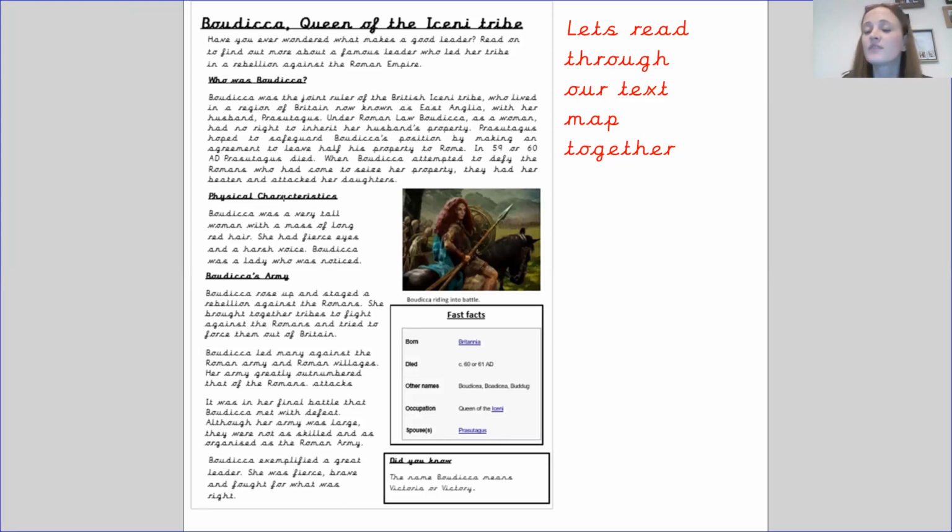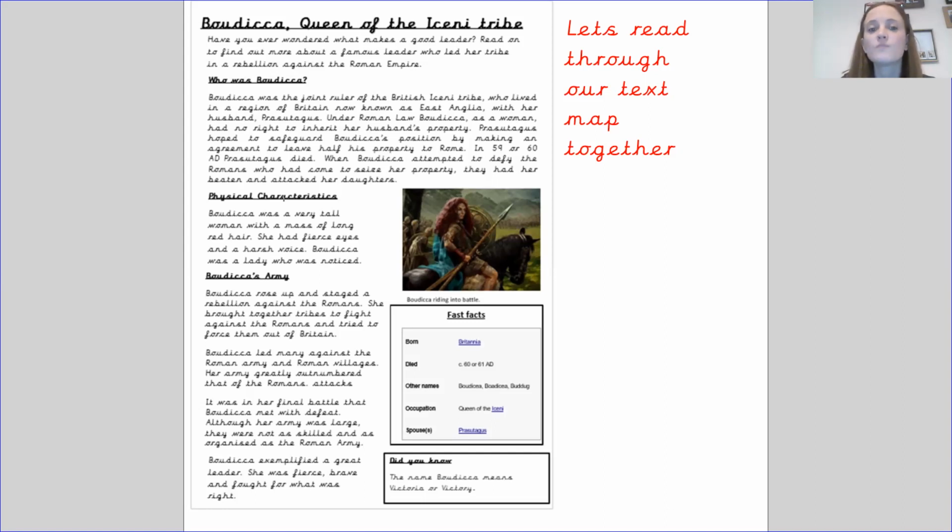Boudicca, queen of the Iceni tribe. Have you ever wondered what makes a good leader? Read on to find out more about a famous leader who led her tribe in a rebellion against the Roman Empire. Who was Boudicca? Boudicca was the joint ruler of the British Iceni tribe, who lived in a region of Britain now known as East Anglia with her husband Prasutagus.